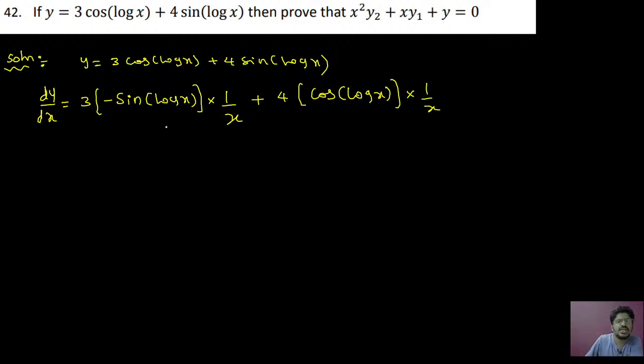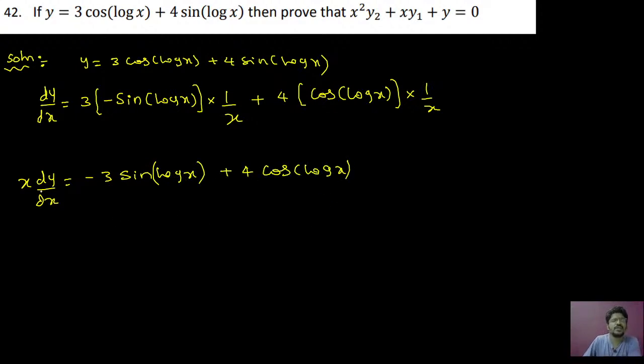Now you can see, the divided by x you can take on the LHS: x into dy by dx equals minus 3 sine of log x plus 4 cos of log x. So the divided by term we have multiplied on the LHS. Now you go for the product rule, u into v. Again you have to differentiate x into d square y by dx square plus dy by dx, because differentiation of x is 1.